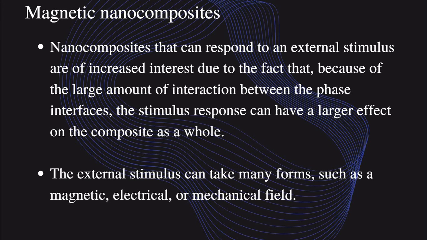Any one component has a magnetic property, and the size of that magnetic material is very small, from 1 nanometer to 100 nanometer. This nano-sized magnetic particle triggers the response to the external stimulus. So if you apply any impact on the material, it triggers the magnetic field and makes some electromagnetic wave.